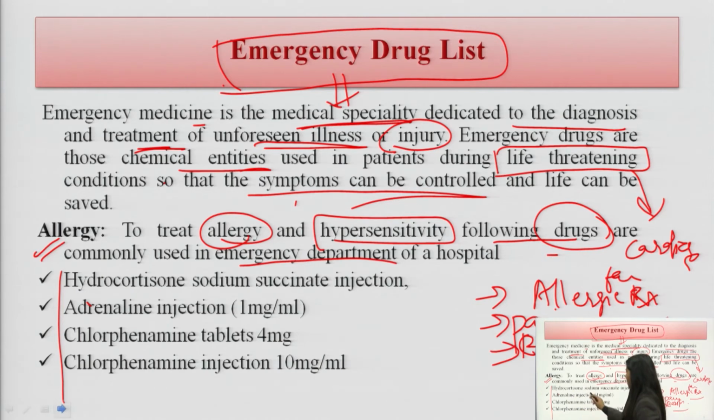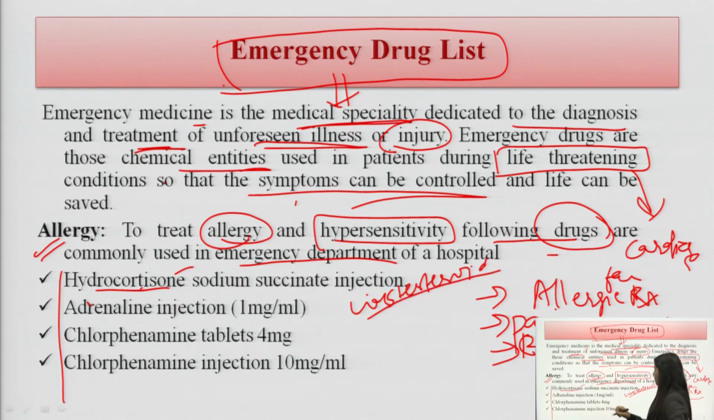One is the hydrocortisone sodium succinate injection. Hydrocortisone is a corticosteroid. What will it do? We have also discussed this in the pharmacology part in the pharmacy course. Hydrocortisone, as an example here, reduces the inflammation which happens in the allergy. Adrenaline injection. In the allergy or anaphylactic reaction, what happens?